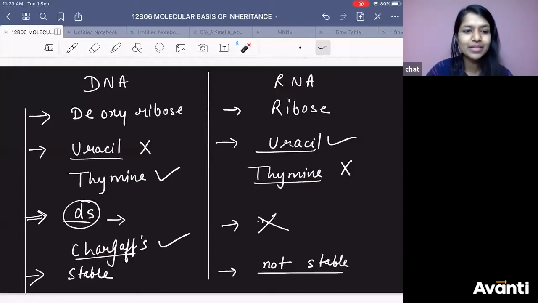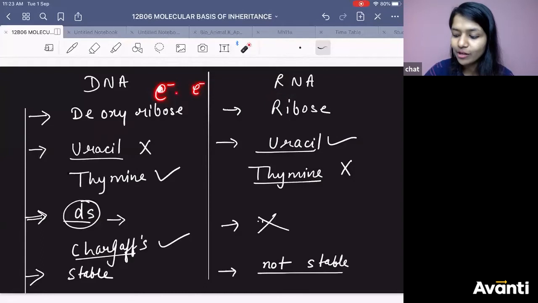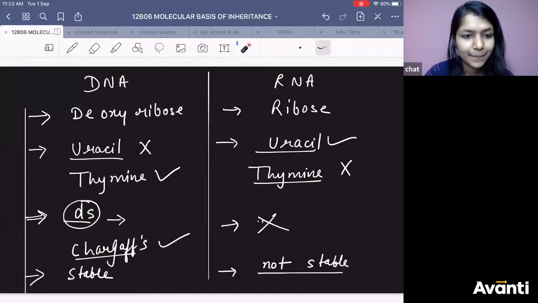Jumping means they are not jumping from one nucleus to another nucleus, Athar. The chances of pairing up with other things are more in case of RNA. But if you don't have it in DNA, how will they make a bond? If you don't have an electron, how will you share it? If you don't have money, how will you share money with anyone? Only when you have, then you can share. So comparatively, RNA is not stable. DNA is comparatively stable. Okay?